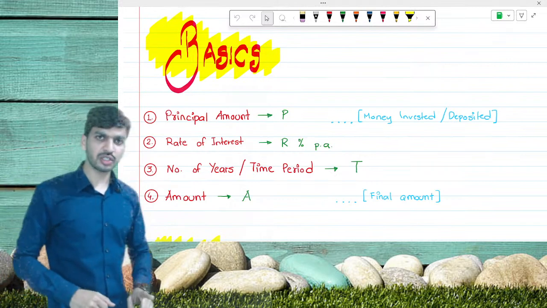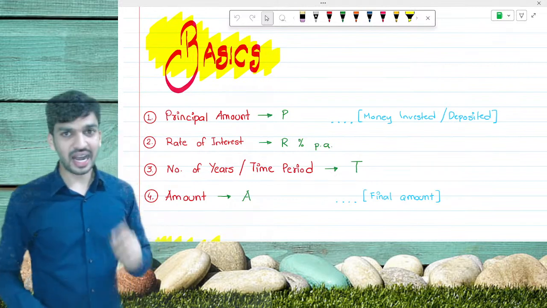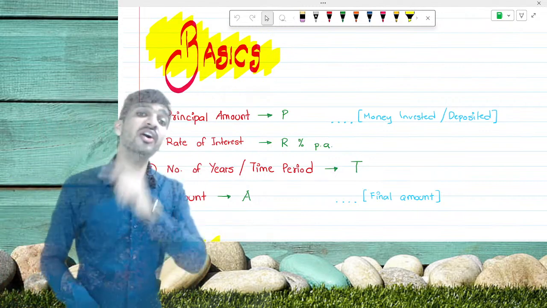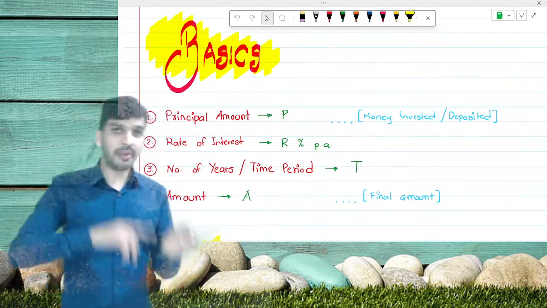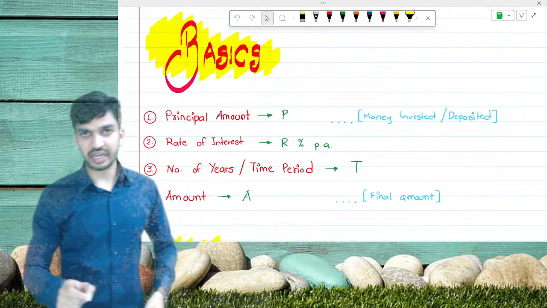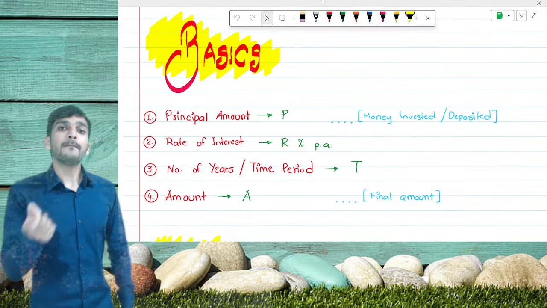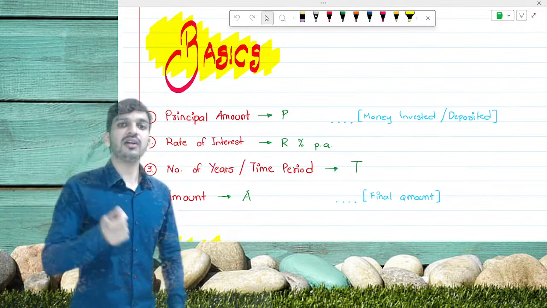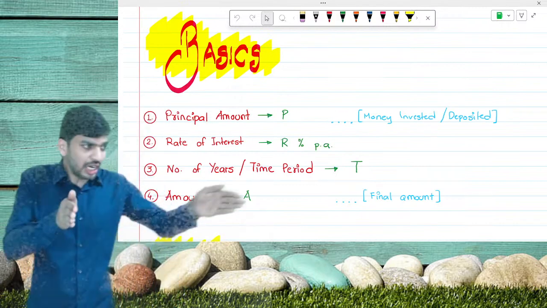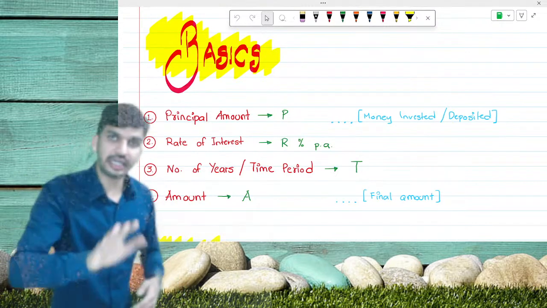Rate of interest, R, capital R. Percentage, it is always given in percentage per annum. If it is mentioned or it is not mentioned, always rate of interest is given in per annum. Annum stands for per year. That means for 1 year you are going to get 10% interest.